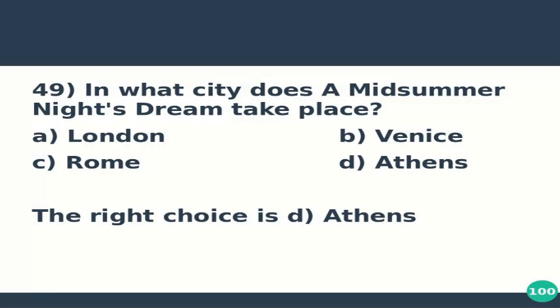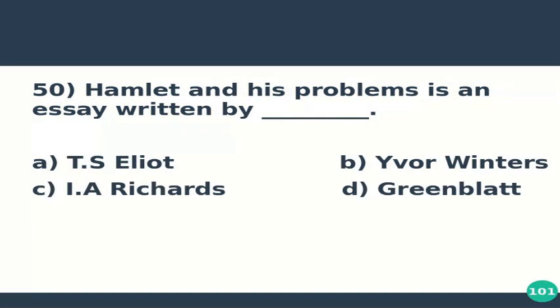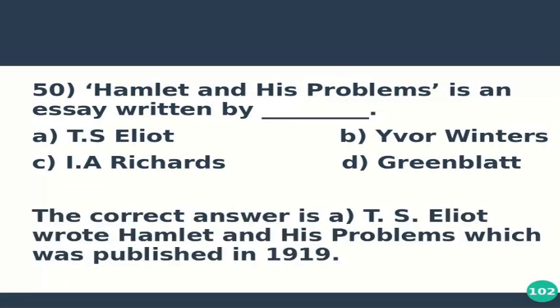Question number 50 is, Hamlet and His Problems is an essay written by option A, T.S. Eliot, option B, Ware Winters, option C, I.A. Richards, and option D, Greenblatt. The correct answer is A, T.S. Eliot wrote Hamlet and His Problems, and it was published in 1919.